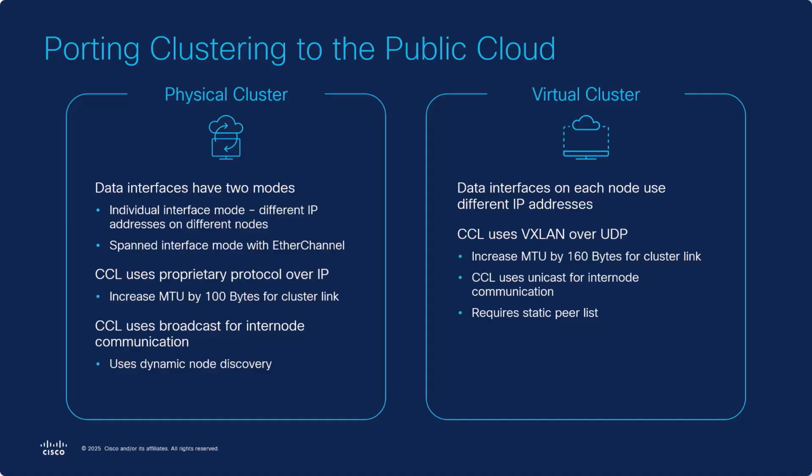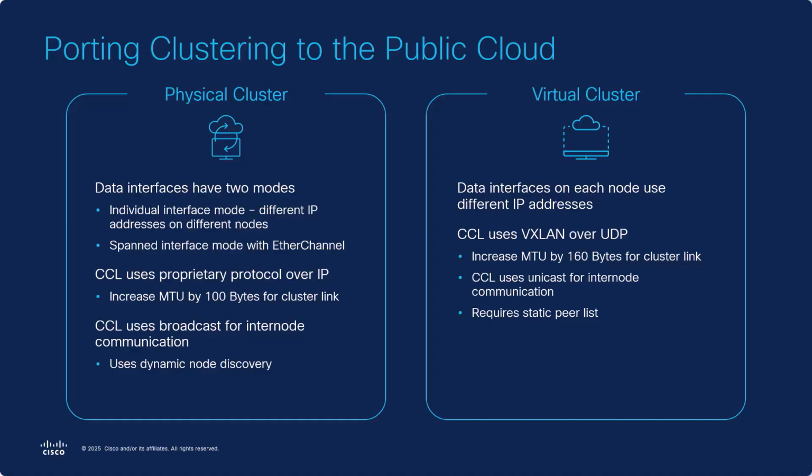Cisco clustering technology symmetrizes asymmetric routing. To do this, it may have to send packets across the cluster control link between the nodes. Therefore, the cluster control link has to have an MTU that exceeds the MTU of the data links by enough to have the appropriate headers attached to the packet sent across the cluster link.